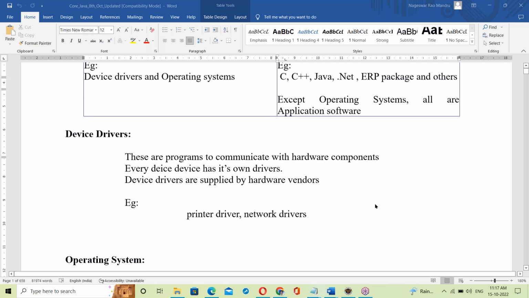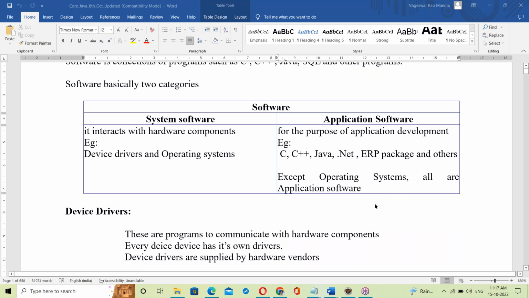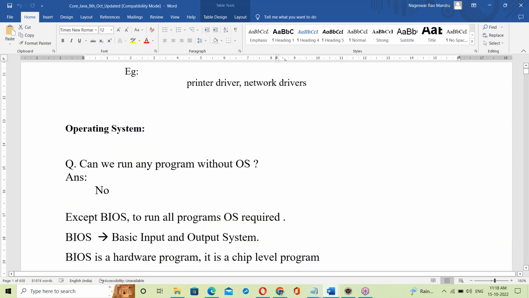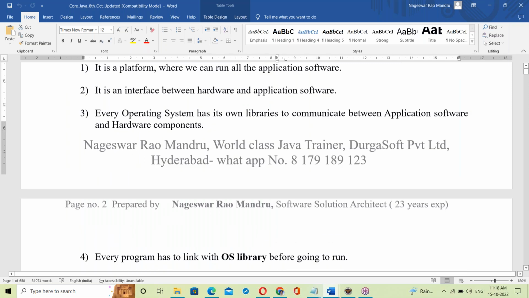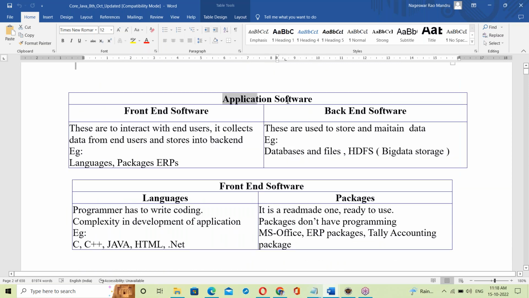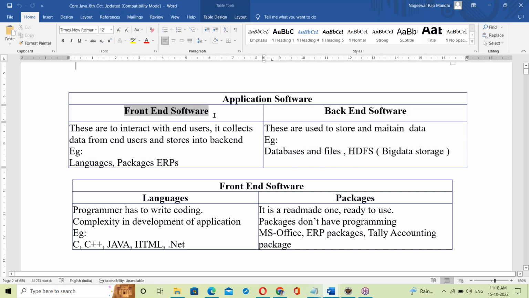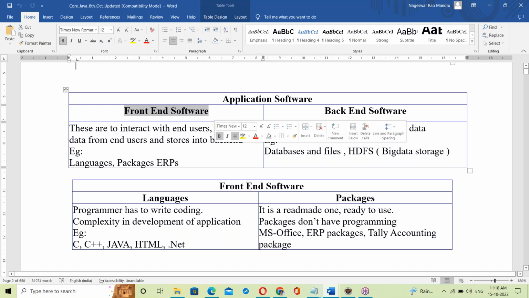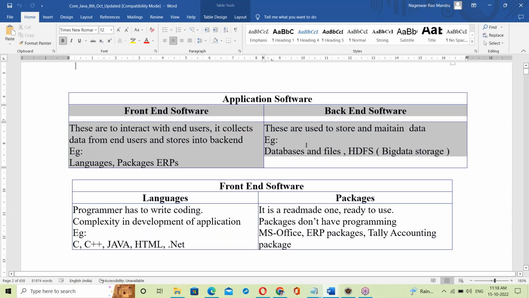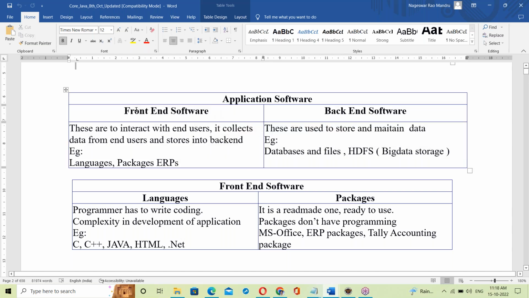Yes, Java is the application software. Now let us move to application software. Application software again has two categories: front end and back end. In application software, there is front end software and back end software.